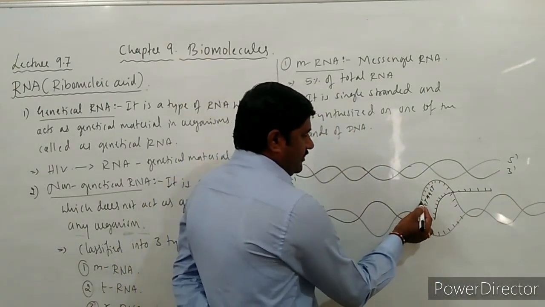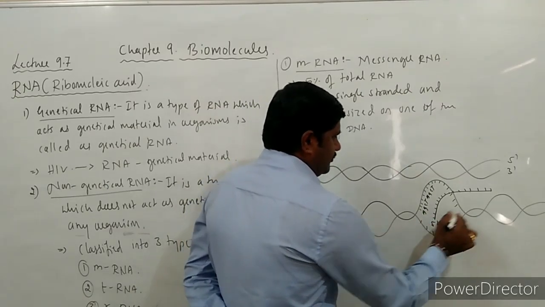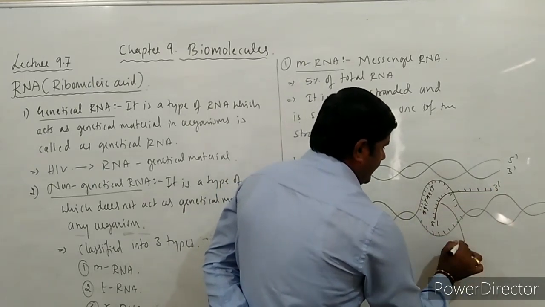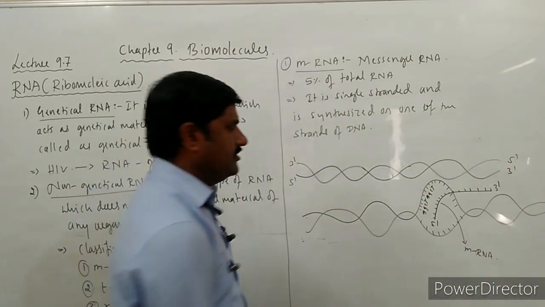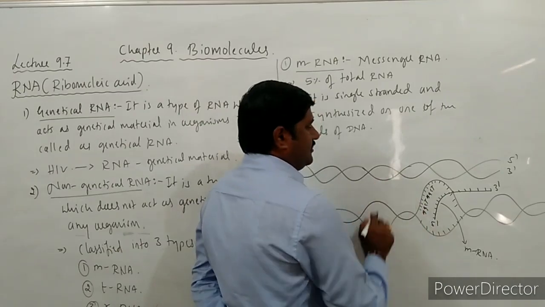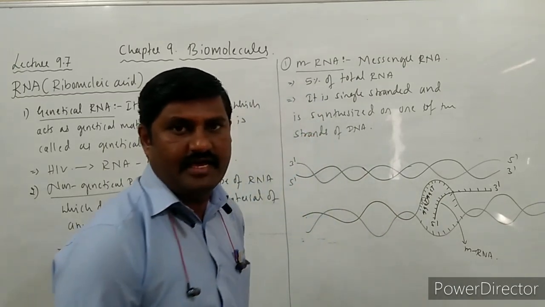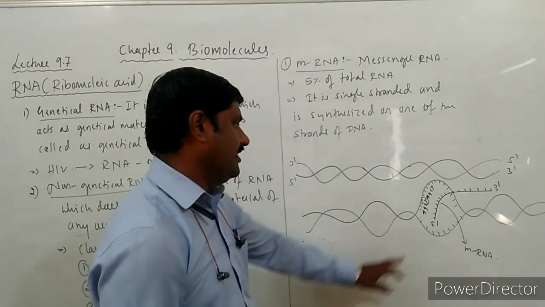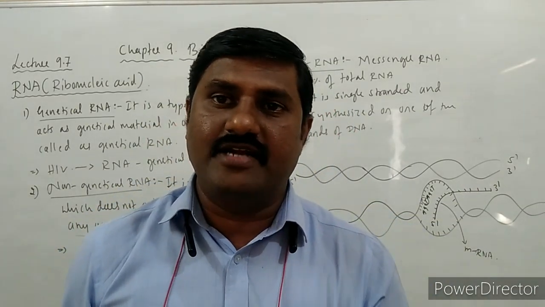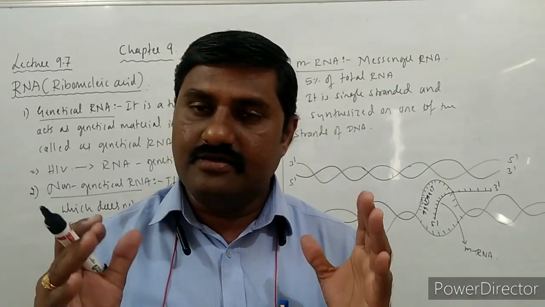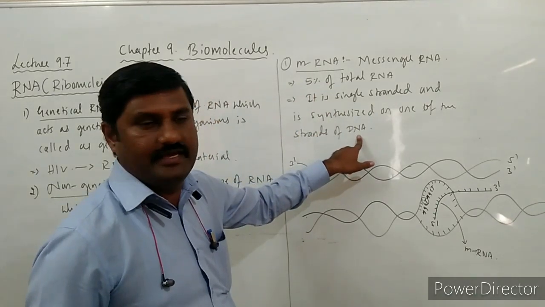This strand is 5 dash to 3 dash, and this one is nothing but mRNA, which is complementary to this DNA, but the only thing is that thymine is replaced by uracil over here. So this is how mRNA is synthesized on one of the strands of DNA.